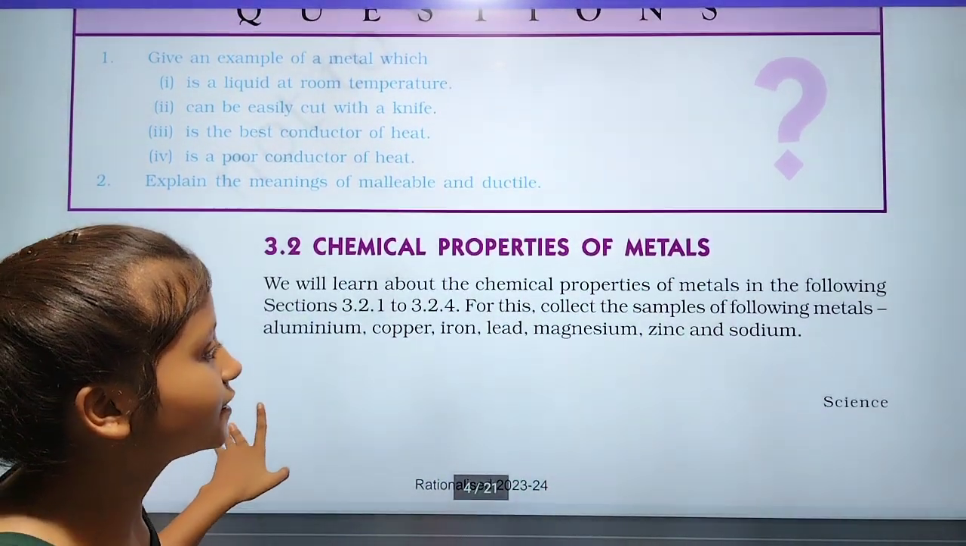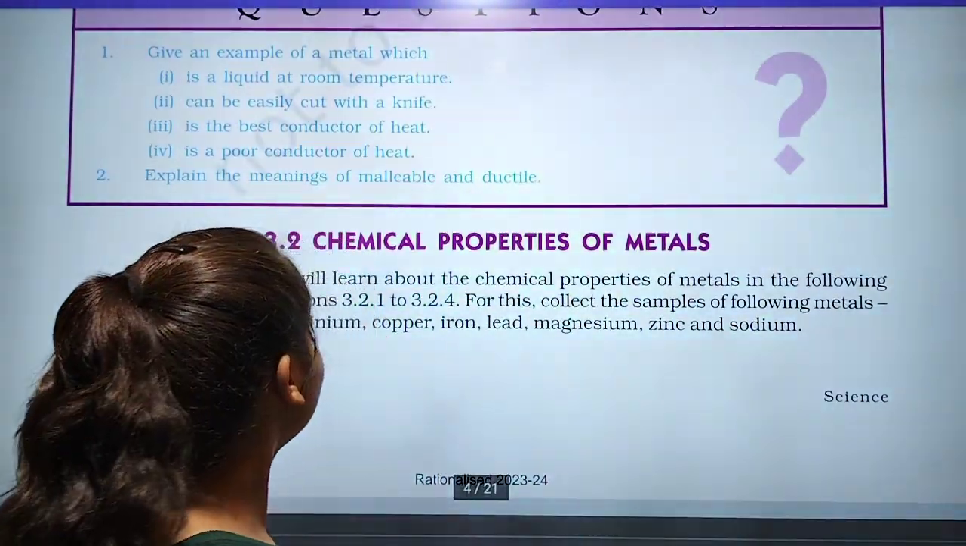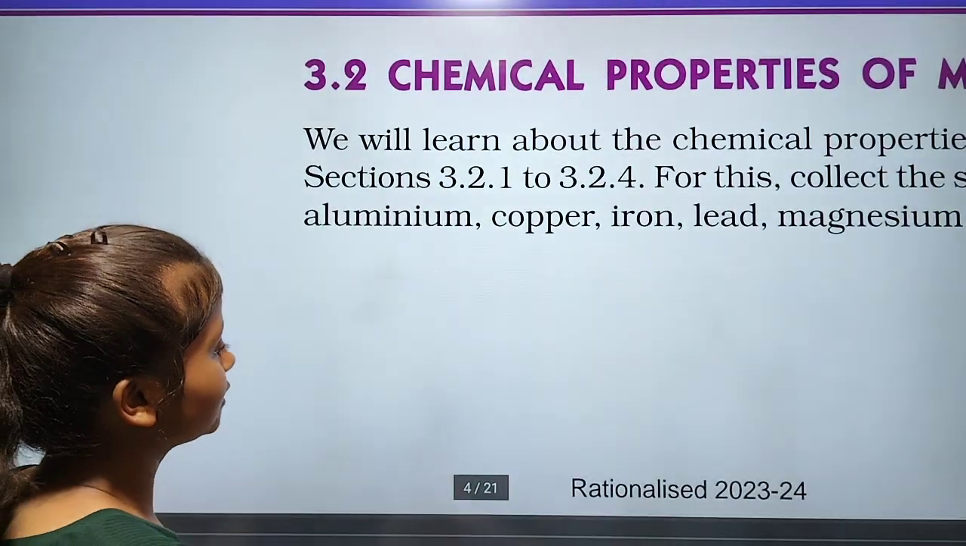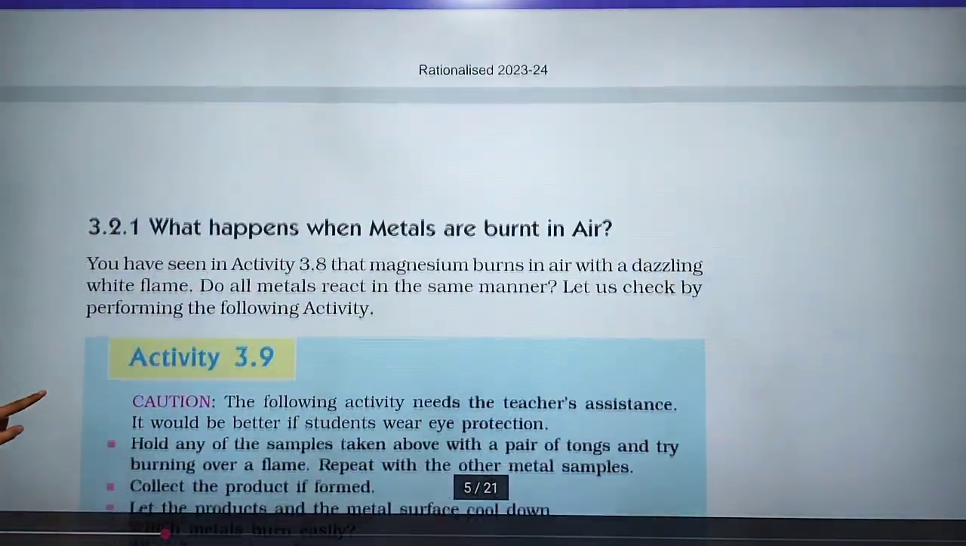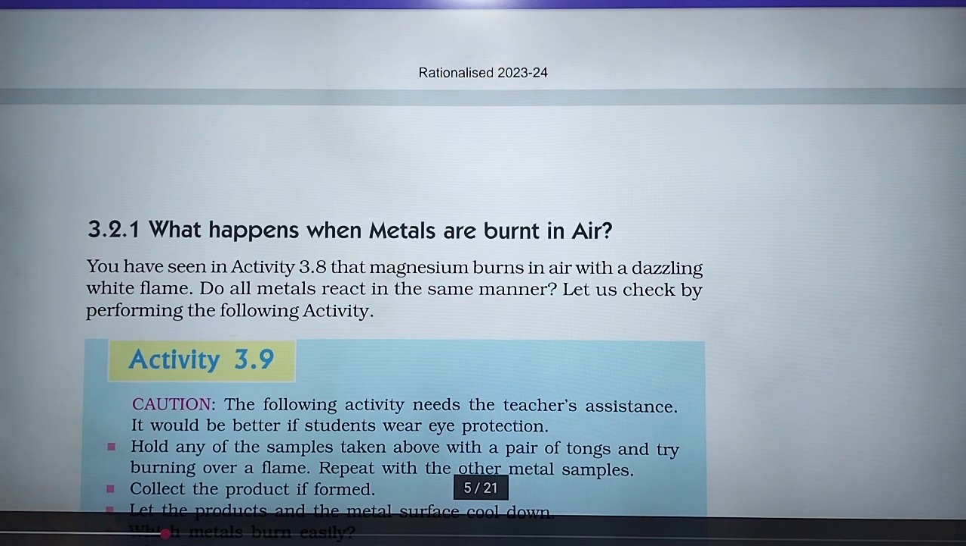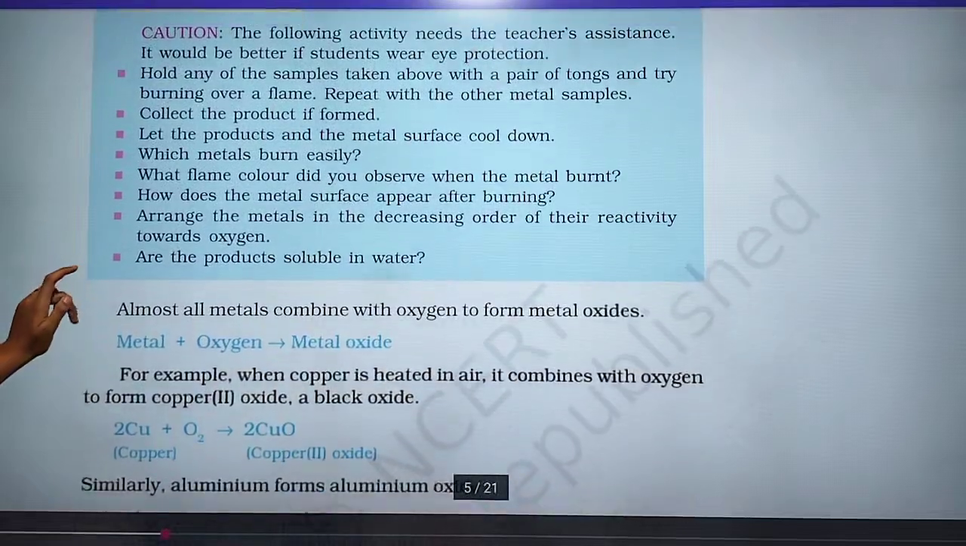For this, collect samples of the following metals: aluminium, copper, iron, lead, magnesium, zinc and sodium. Now, here is what happens when a metal is burned in air. The first question is what happens if the metal is burned in air. You have seen this in Activity 3.8.